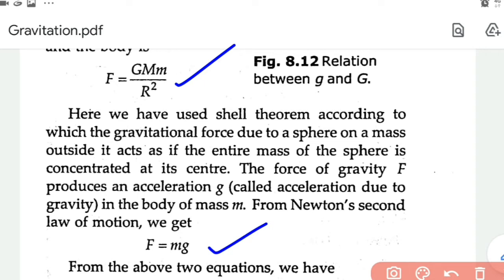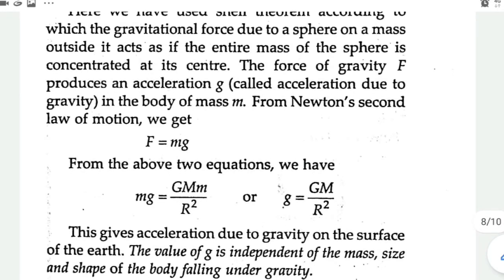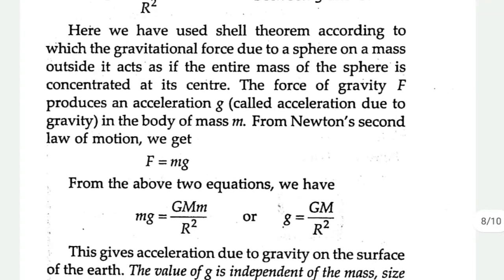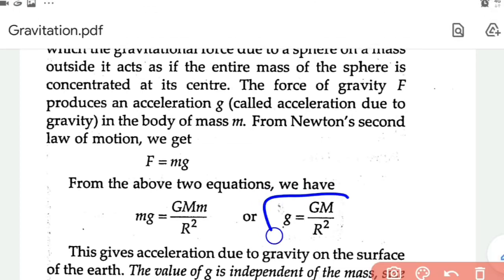That's what we said, weight W equal to mg. Both the forces represent the same thing. So we can equate the right hand sides of both. So we have mg equal to GMm by R square, or g is equal to GM by R square. Very important expression for acceleration due to gravity, which means that the value of g on the surface of a planet depends on the mass of the planet and its radius. It is independent of the mass of the body which experiences this acceleration due to gravity.